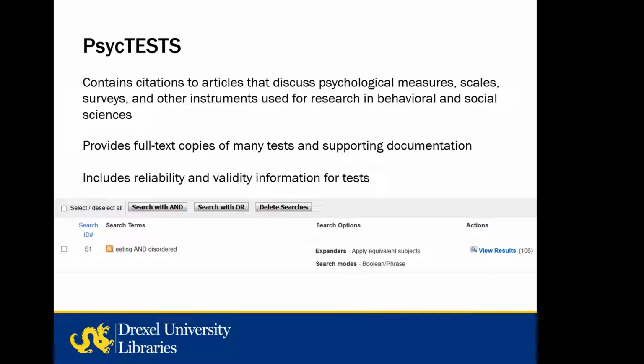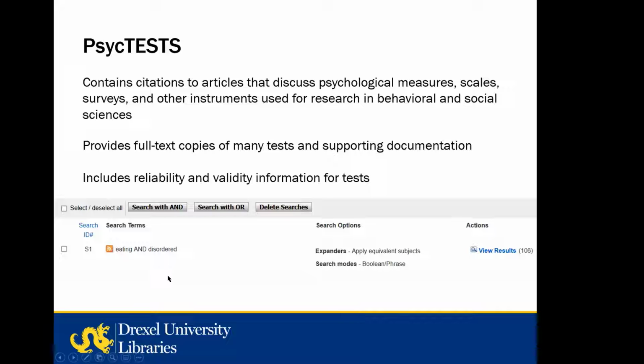PsycTESTS provides copies of thousands of tests derived from scholarly journal articles and the like. The full text of the test is included in about 70% of the records. Now, unless you're sure which search terms to use, I typically start broad in most of these instrument databases and then refine my search using keywords or filters.